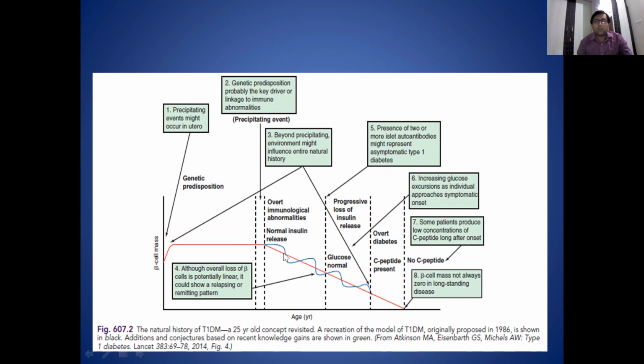This is known as the honeymoon period in type 1 diabetes mellitus. During this period, the insulin requirement of the patient is decreased and a euglycemic state is there. But as soon as all beta cells are destroyed, we again have absolute insulin deficiency and hyperglycemia in that child or in that patient.